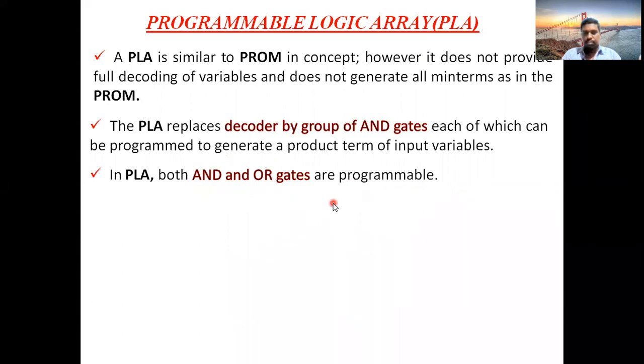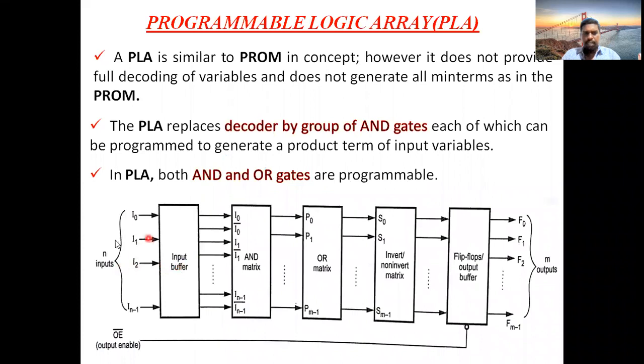Next, in the diagram you will have n number of inputs, and these inputs travel towards an input buffer. What is an input buffer? Generally, we call this gate a buffer gate. When you add a small bubble here, it is called an inverter.